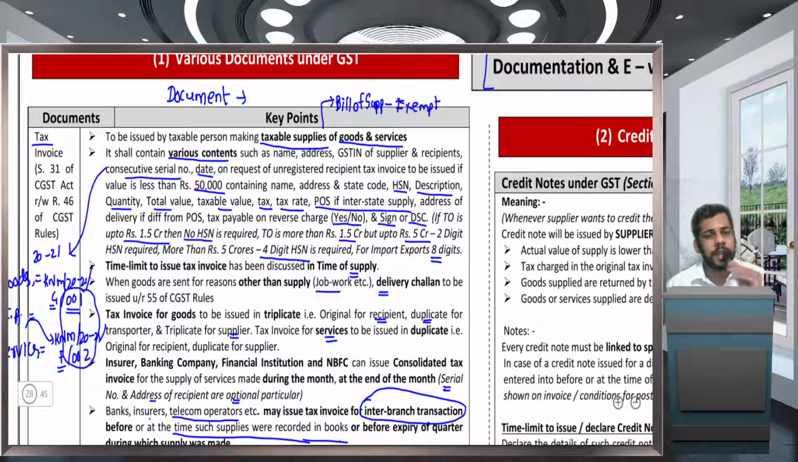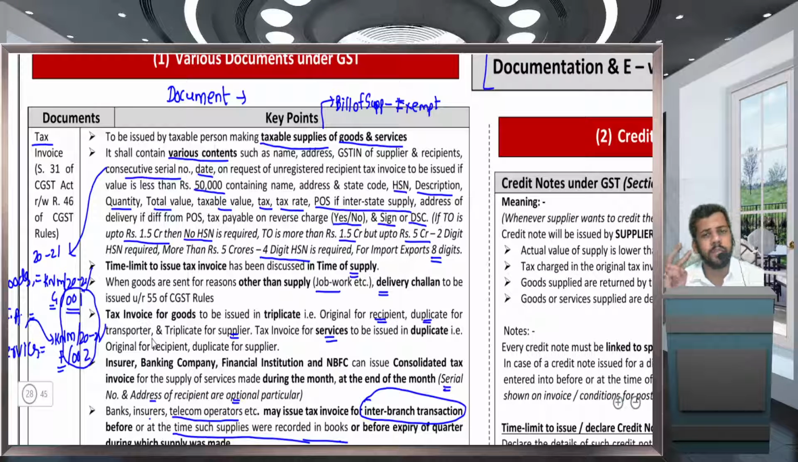The first one is tax invoice. Tax invoice has to be issued in terms of Section 31 read with Rule 46. As per the provisions, the tax invoice has to be issued while effecting taxable supplies of goods or services. There are a few contents to be mentioned on the tax invoice. The basic contents are the same for debit note, credit note, or any other kind of document. What are those few contents?